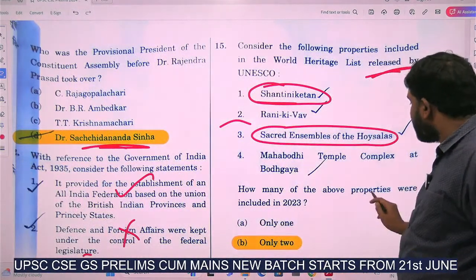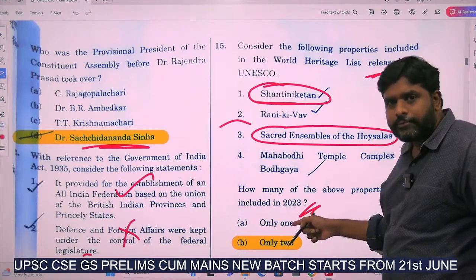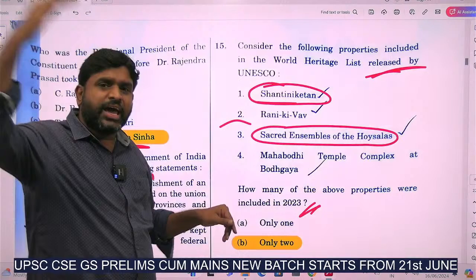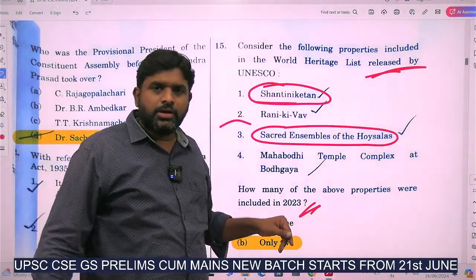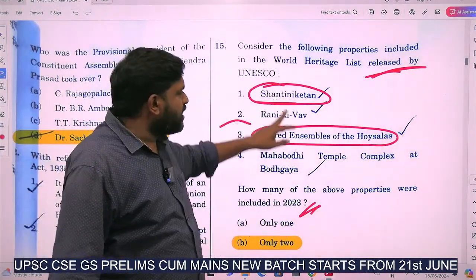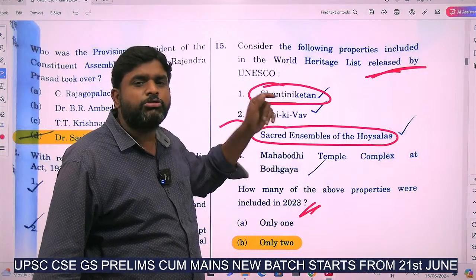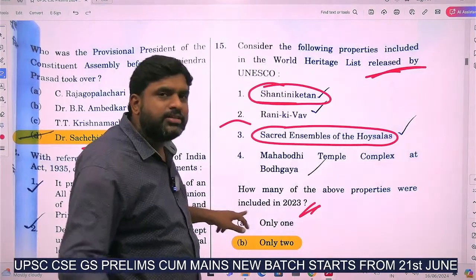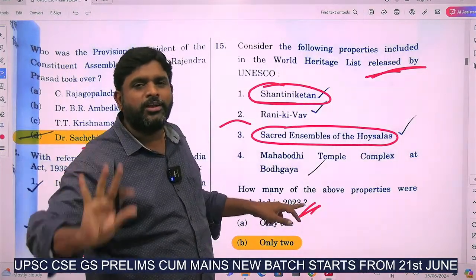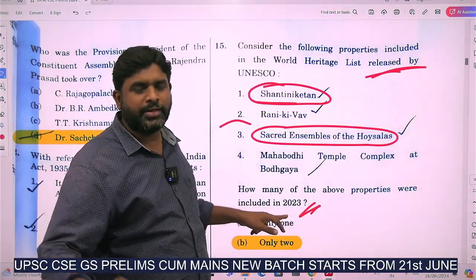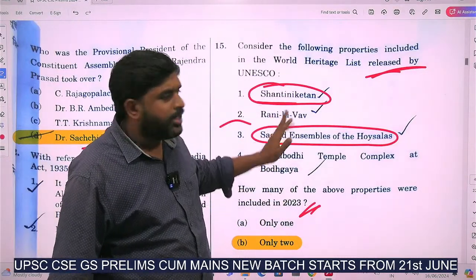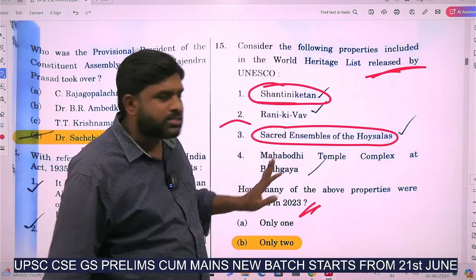See, how many of the above properties were included in 2023? Rani Ki Vav is already there. Bodh Gaya is already there. But in 2023, only Shantiniketan and the Hoysalas were included in the UNESCO World Heritage List. If you don't read this sentence, we fall into the trap. So compulsorily we have to notice the question properly. Next.